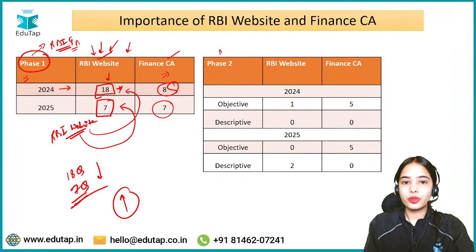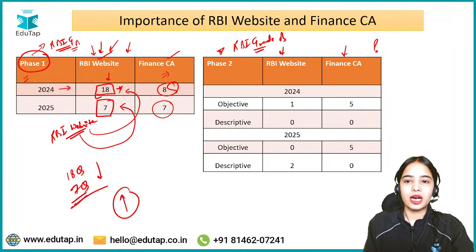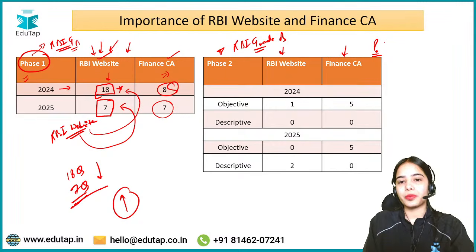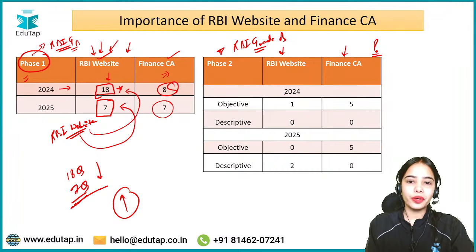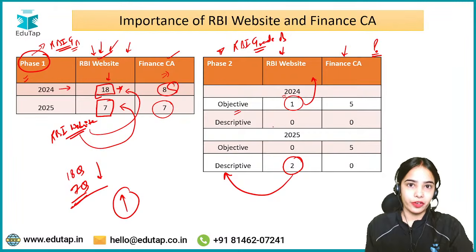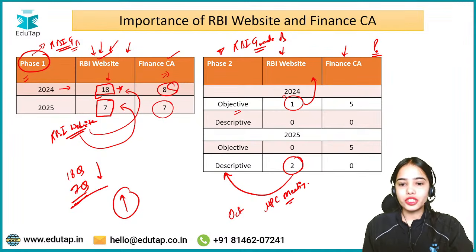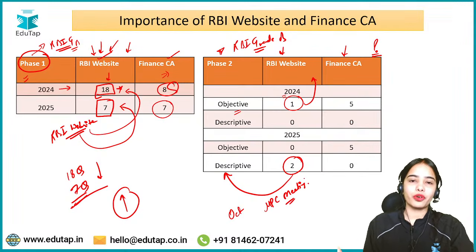Now coming to phase 2 for the RBI Grade B. In phase 2, are the RBI website and the finance current affairs important? They both are important. In 2024, there was only 1 question from the RBI website, and that too only 1 objective question. But in 2025, there were 2 descriptive questions from the RBI website. One question was regarding the October Monetary Policy Committee meeting and the measures that have been taken, as well as the effect of the Monetary Policy Committee meeting.